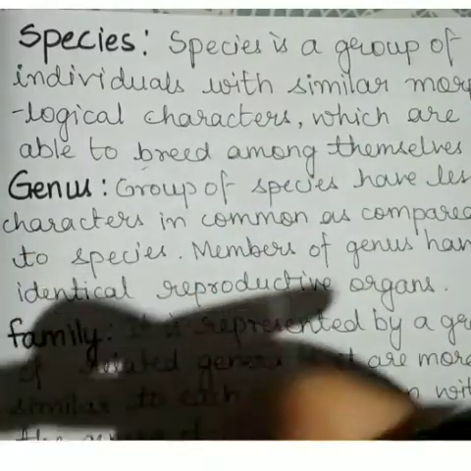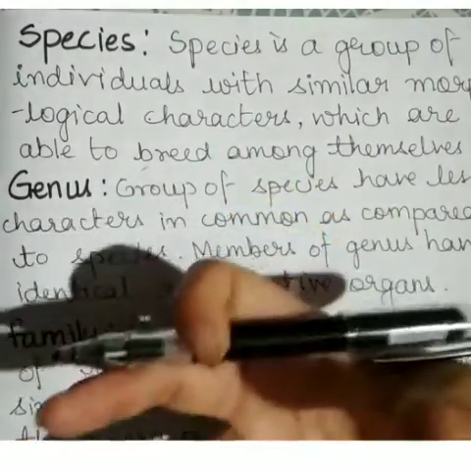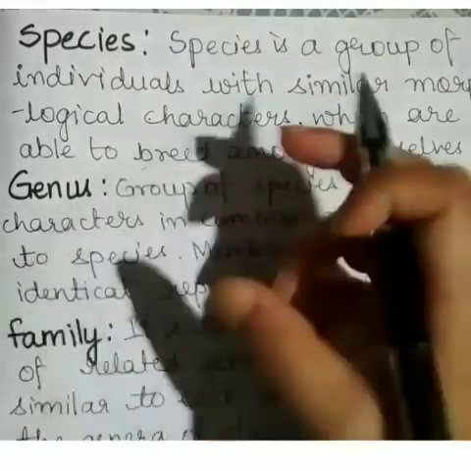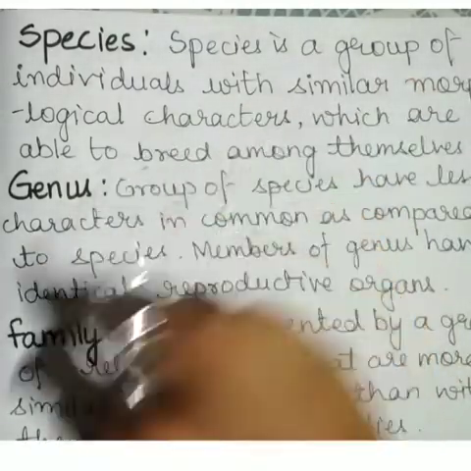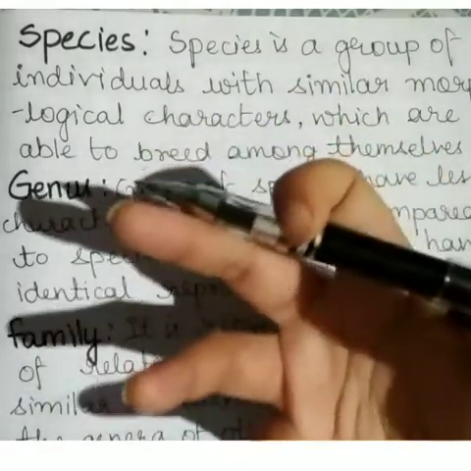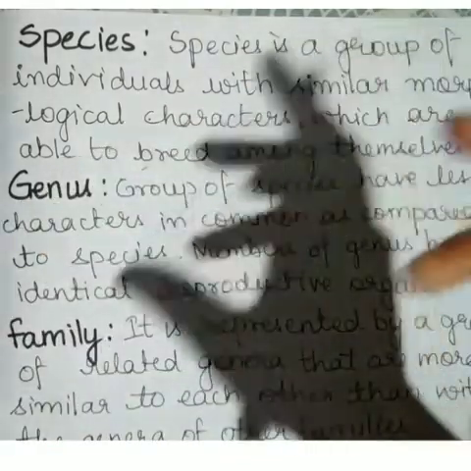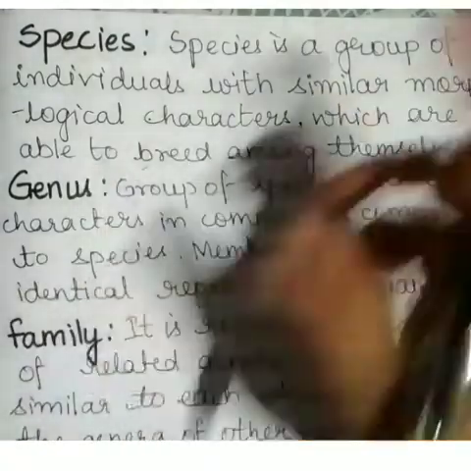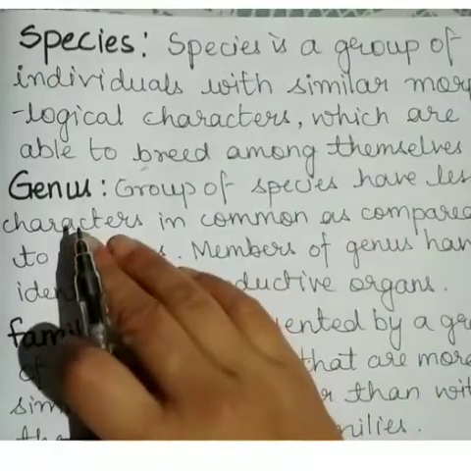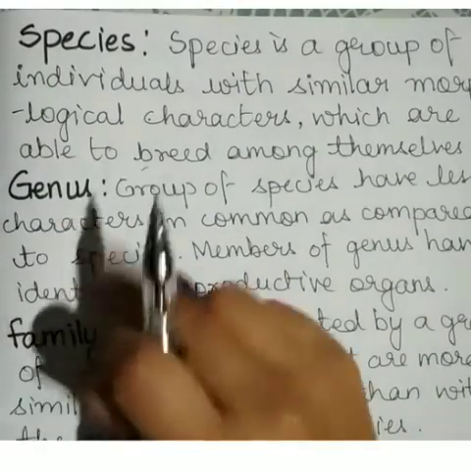Lions, for example, have the species Leo, so they can breed among themselves. Since they are similar in structure and functions, they can breed among themselves.